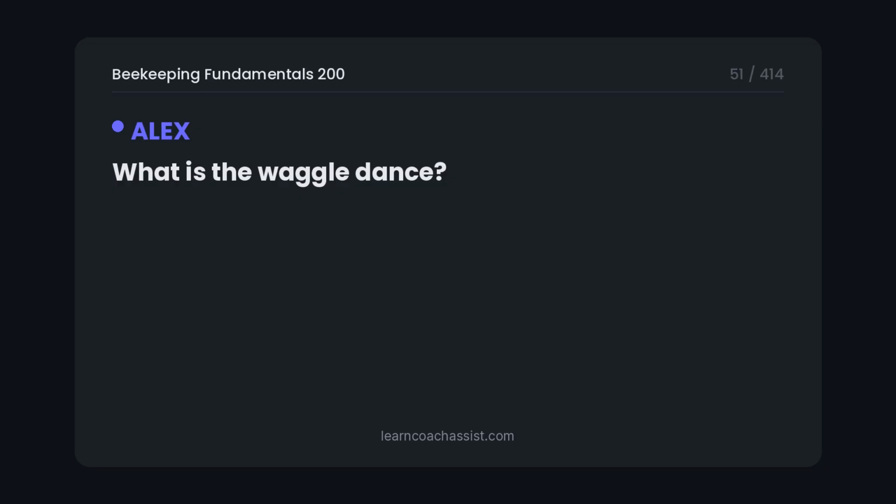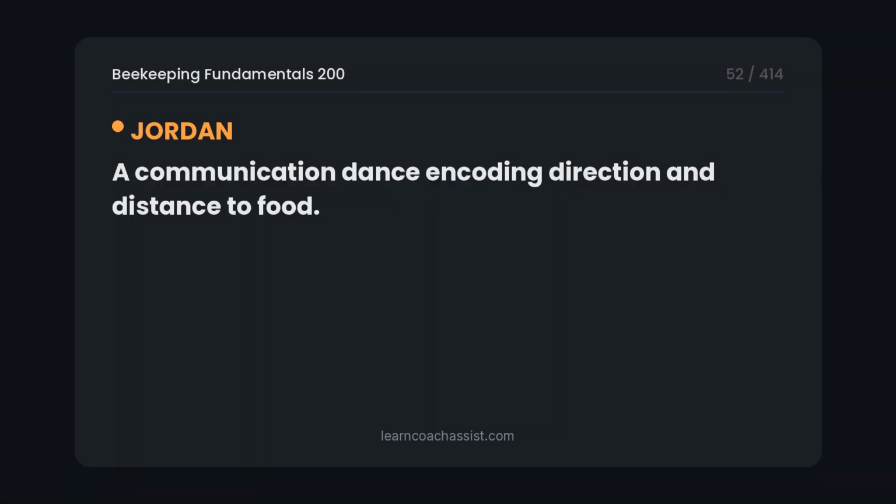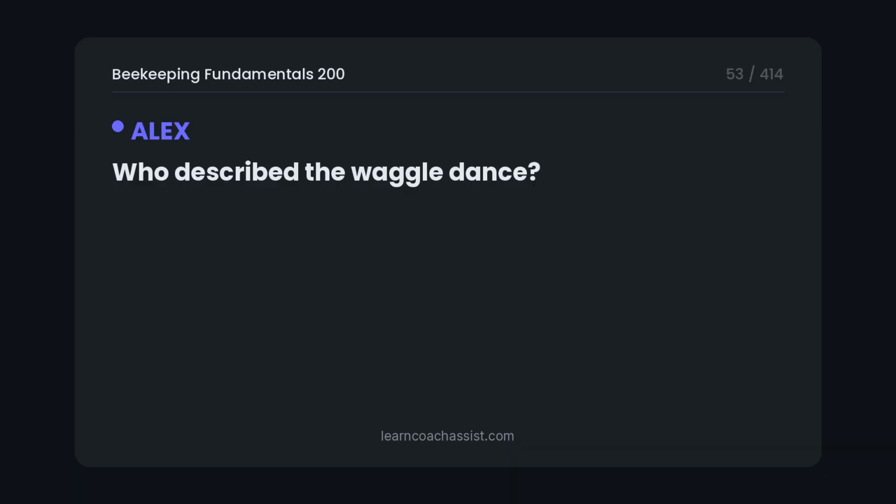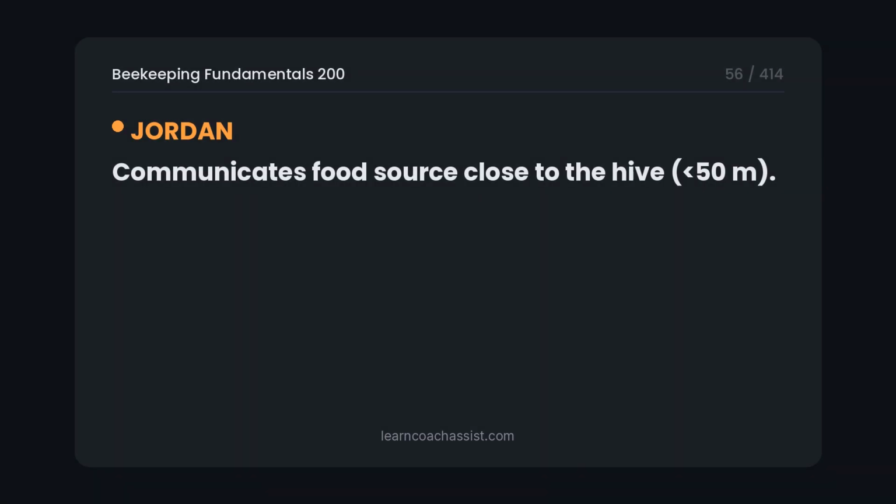What is the waggle dance? A communication dance encoding direction and distance to food. Who described the waggle dance? Carl von Frisch, Nobel Prize 1973. What is the round dance? Communicates food source close to the hive, less than 50 m.